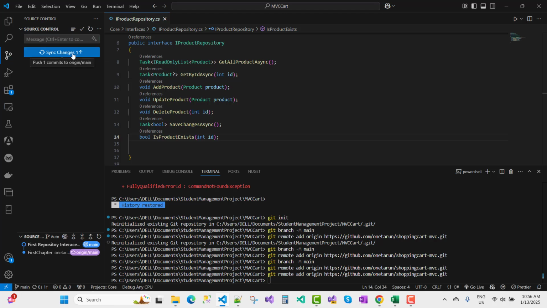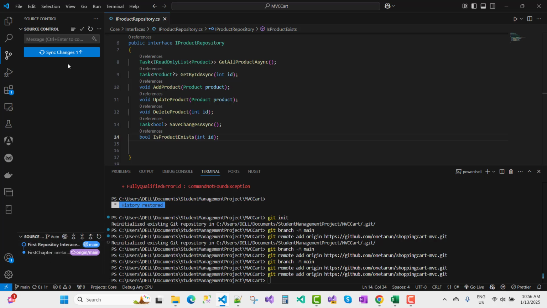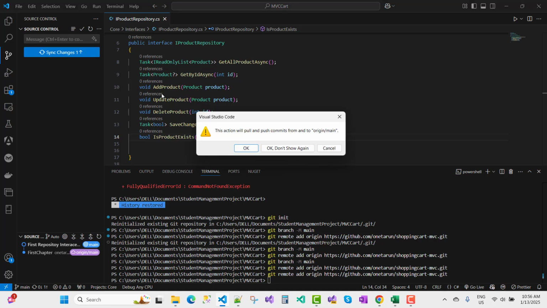Now you just commit all the first repository interface in the main branch. You can say origin in the main branch, first chapter, first repository interface, and synchronize the changes to the main branch. So sync it. The action will be pull and push commits to the origin main.